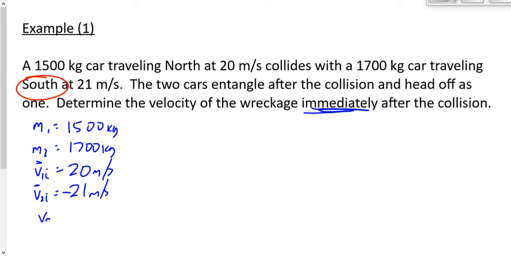I'm just going to call the final velocity VF. I'm not going to call it V1F. I'm not going to call it V2F. How come? Because there's only one object, right? There were two objects before the collision took place, but there's only one object after it takes place. I don't need to bother separating the velocities because of that.